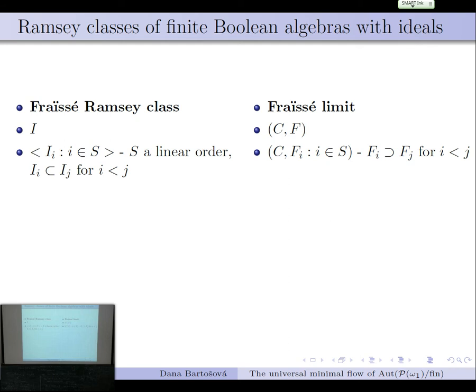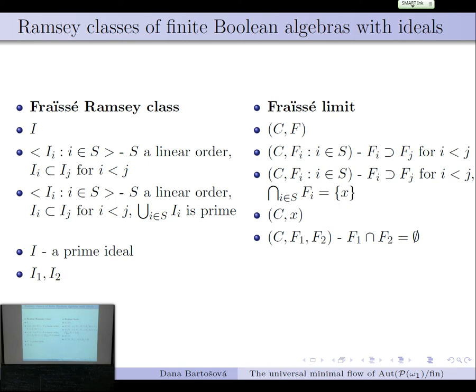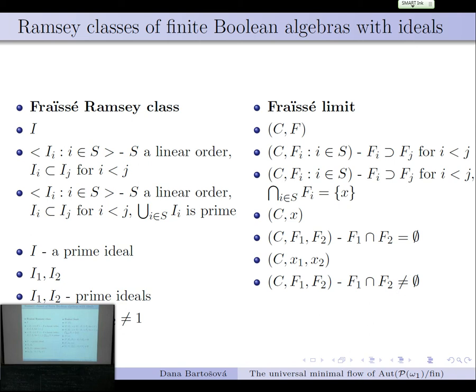And again, we will have the same description of the universal minimum flow of the group of homeomorphisms. Or we can look at ideals such that when we take the union, it's a prime ideal, which gives us again a chain of closed subsets, but now they are intersecting in a point. We can take a prime ideal, we get a Cantor set and a point. When we take two prime ideals, arbitrary in the algebras, then we get two non-intersecting closed sets. We can go on and on, but probably not that much more, just getting more.